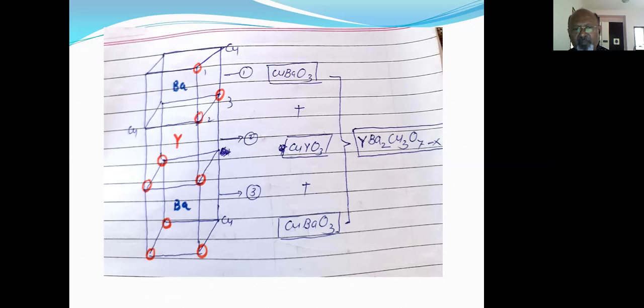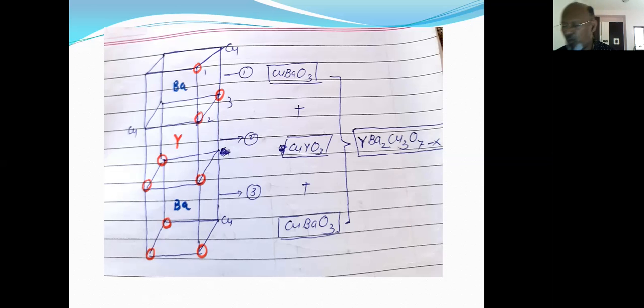If we add up the compositions of all three cubes, CuBaO3, CuYO3 and CuBaO3, the composition of the ceramic superconductor is YBa2Cu3O7.